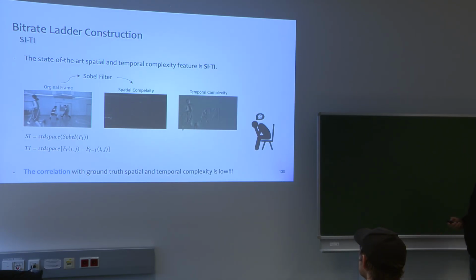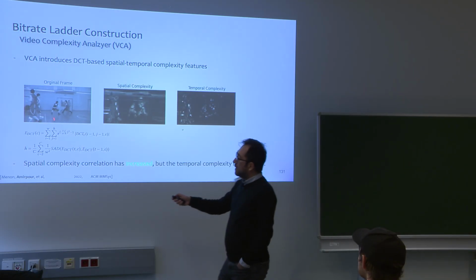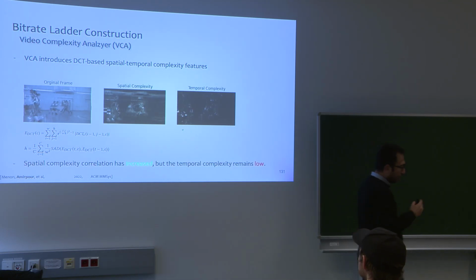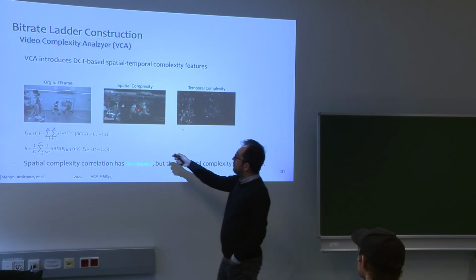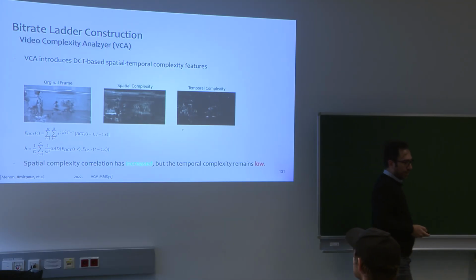So we introduced VCA, or video complexity analysis, where we use the DCT transformation to find the complexity of the videos, right? If a block is more complex, it has more high-frequency data. In this way, we find the more complex videos for both spatial complexity and temporal complexity.